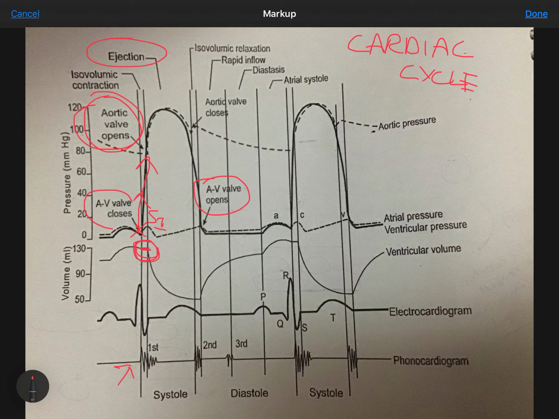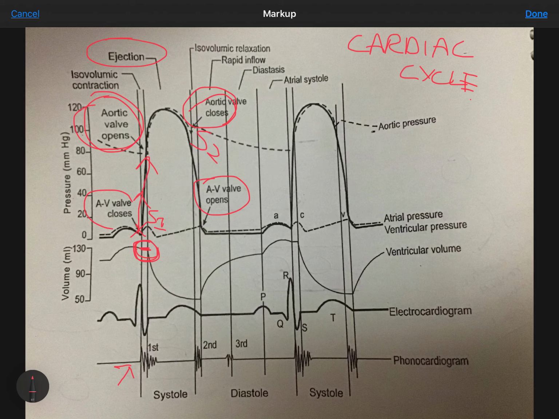As the ejection proceeds, ventricular, aortic and pulmonary pressures rise and then fall together. When the ventricular pressure falls below the aortic pressure, the aortic and pulmonary valves close and ejection ends. The closure of the aortic and pulmonary valves produces the second heart sound, which is called S2. So this is where S2 happens.